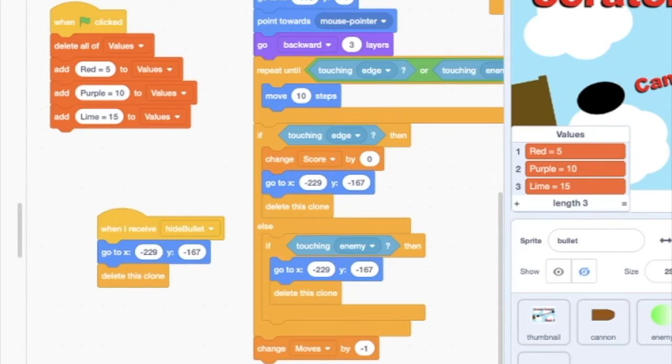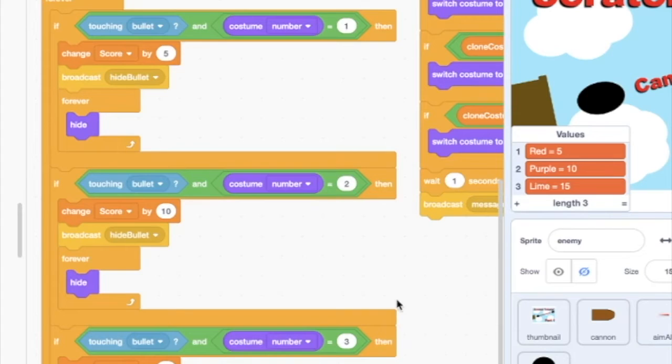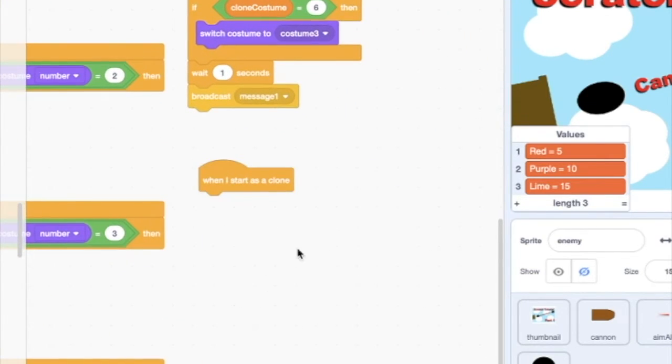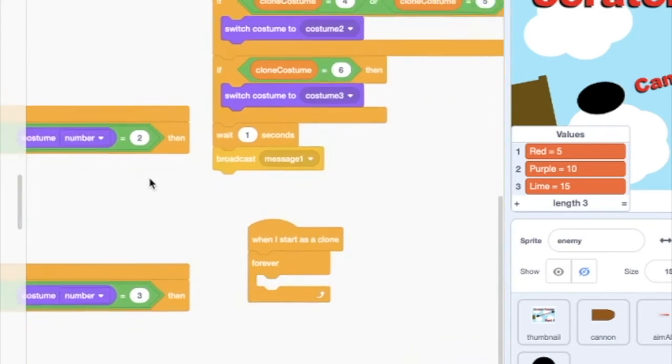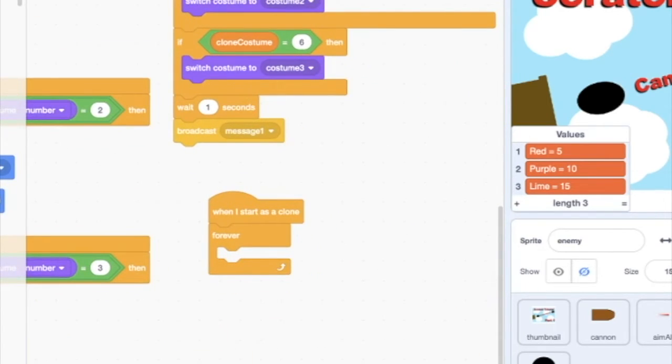One thing I want to add is I want to add something where the clones move. So the clones move. So I'm gonna do this. When I start as a clone, so we're gonna say forever, and then glide, and then we're gonna say glide pick random.